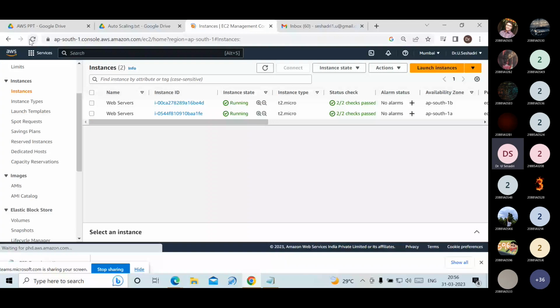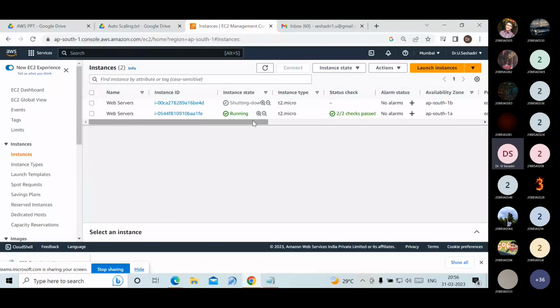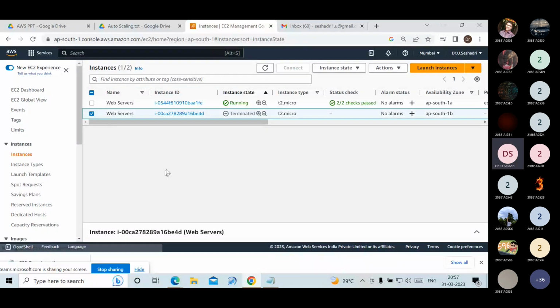Observe that. What is the status we are getting after the 5 minutes? After the 5 minutes, what is the status you are getting for one server? Terminated. That is the auto scaling feature. I have not done anything, and automatically the server is terminated. The CPU utilization is only 20%, so it removes one server, but a minimum of one server is running.